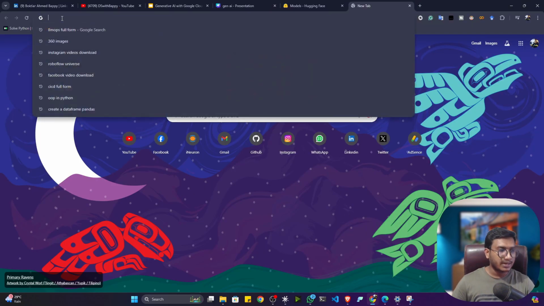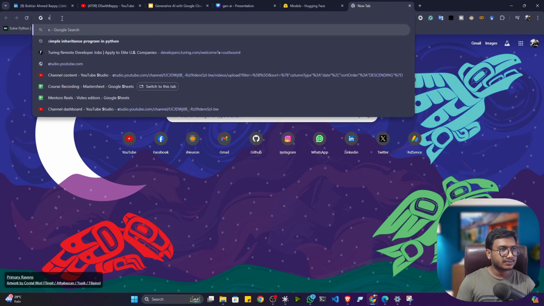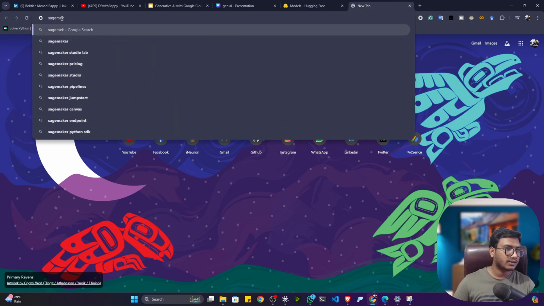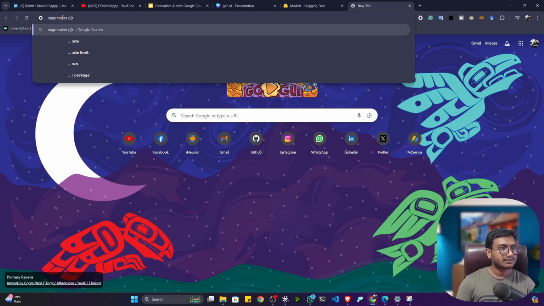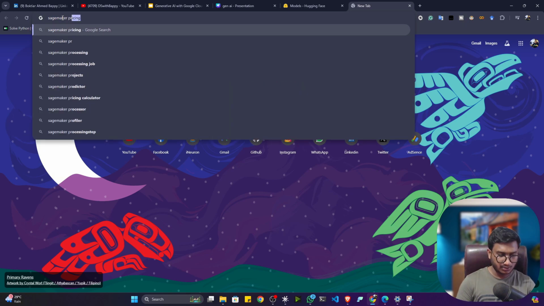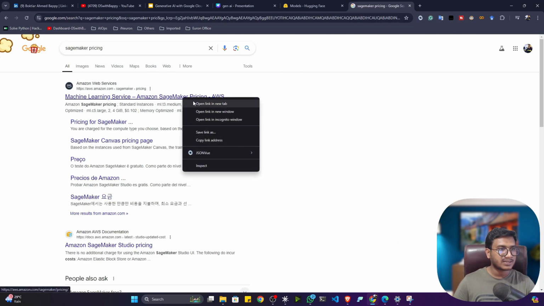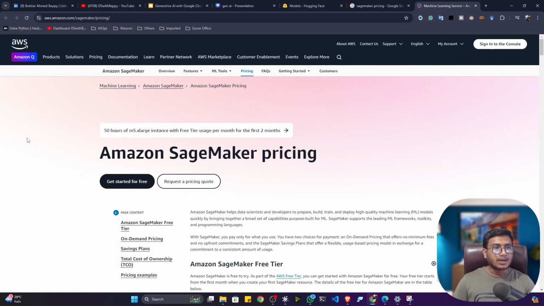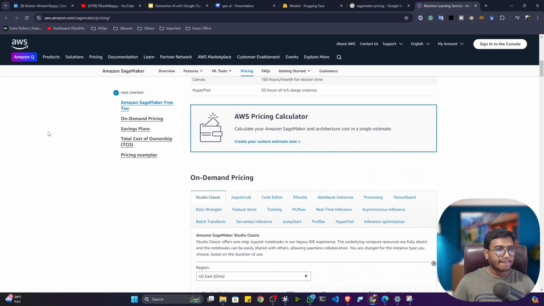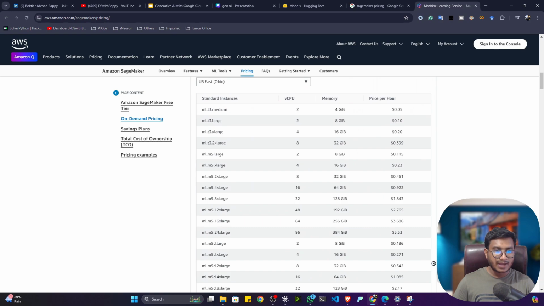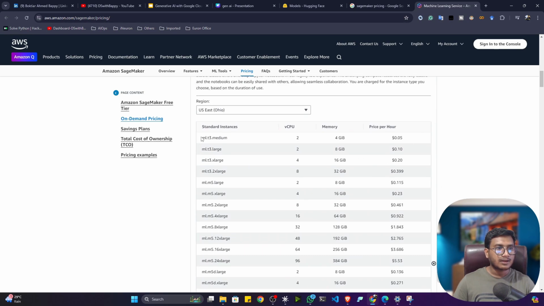Now let me show you SageMaker. Just search for SageMaker pricing in Google. You will get one website, Amazon SageMaker pricing, AWS. Just open it up. Now if you go below, you will see SageMaker gives you a price list for all kinds of machine types. Let's say if you want to use ml.t3.medium, it has 4 GB RAM and 2 vCPU, and this is the price per hour.